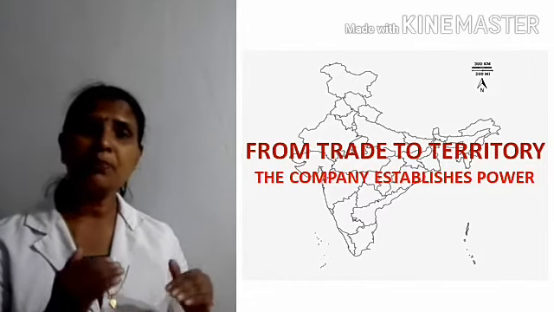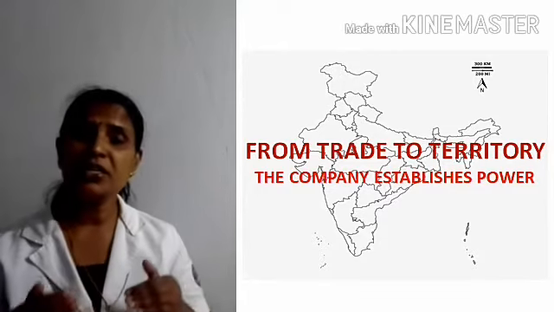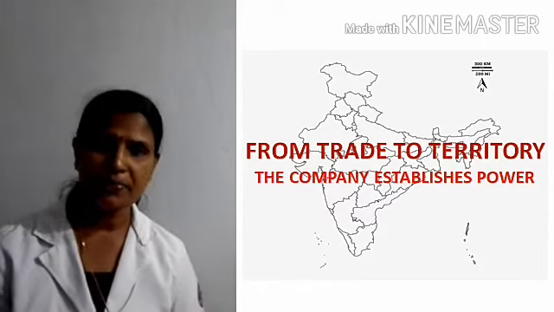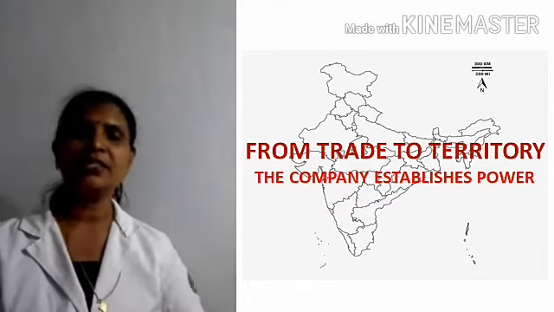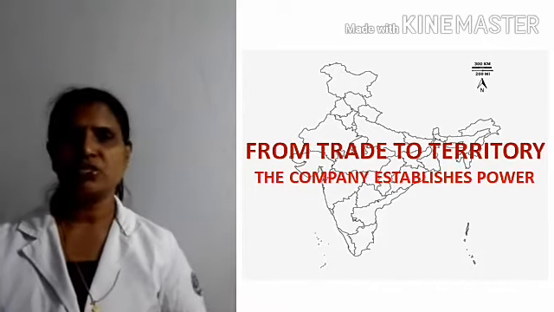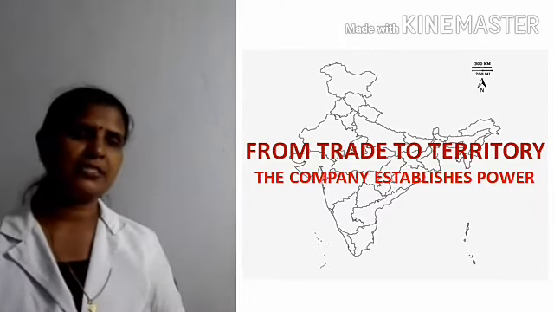Some of the powerful rulers of Indian states were not ready to accept the demands of the East India Company. So the East India Company decided to attack these regions and annex them along with the East India Company's territories.